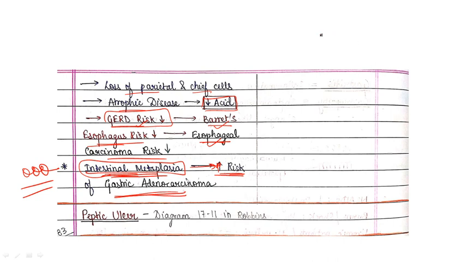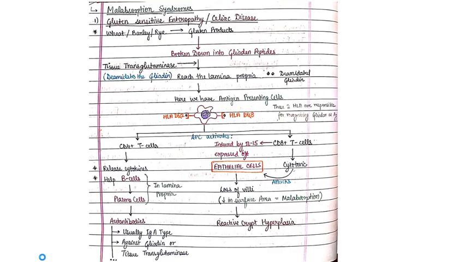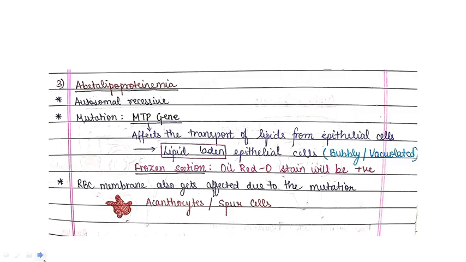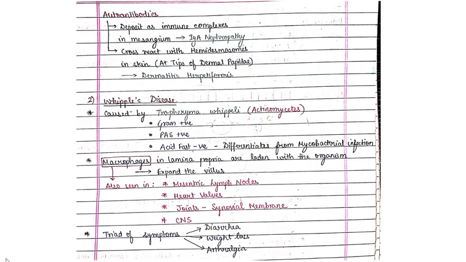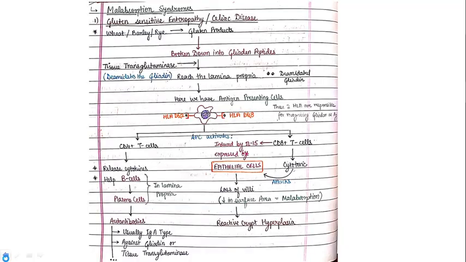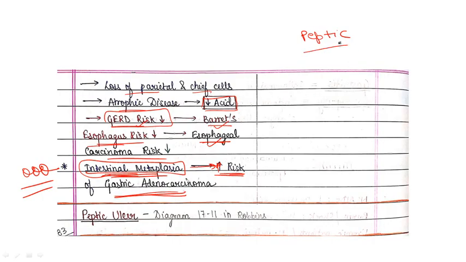Now along with it, I will also discuss peptic ulcer, and in the next video I will focus on malabsorption diseases, which are also very important for your viva and examination. So let's first discuss peptic ulcer, because peptic ulcer and chronic gastritis are related to each other. Now coming to the defensive forces, which means in normal condition, what are the defensive forces present in your stomach? It is categorized in three forms.